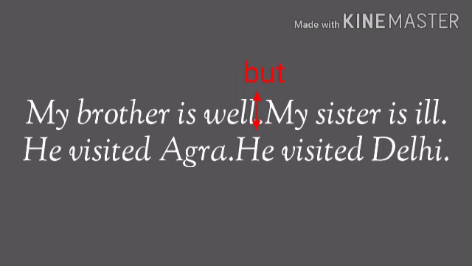Now we have the next one. He visited Agra, full stop. He visited Delhi, full stop. Now you need to join both the sentences using a conjunction. So we'll join both the sentences as: he visited not only Agra but also Delhi.